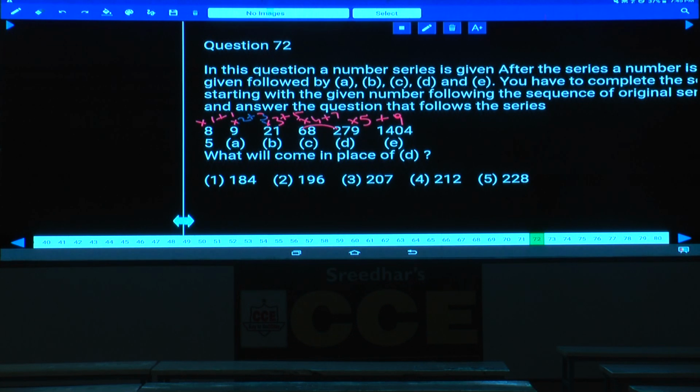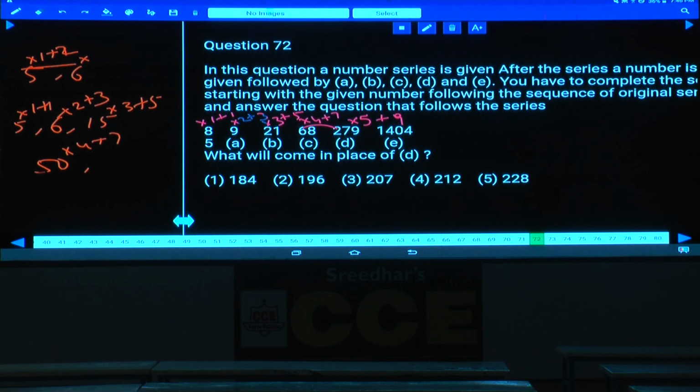Plus 7. Then coming with 5. Now 5 into 1 plus 1 is how much? 5 into 1 plus 1 is 6, 6 into 2 plus 3. Now 8 into 1 plus 1, 9 into 1, and 3, 5, 7 are odd numbers. Then 5 into 1 plus 1, that is 6, and 6 into 2 plus 3, 15, and 15 into 3 plus how much? 5, that is 50, and 50 into 4 plus 7, that is 207, that is choice 3. Done, 207, choice 3. Now this is about question number 72.